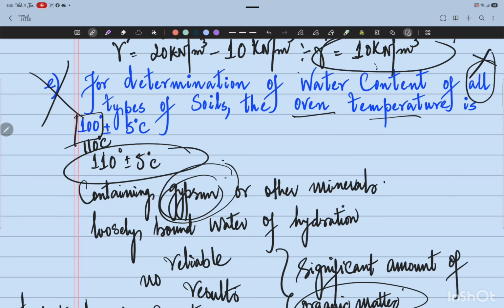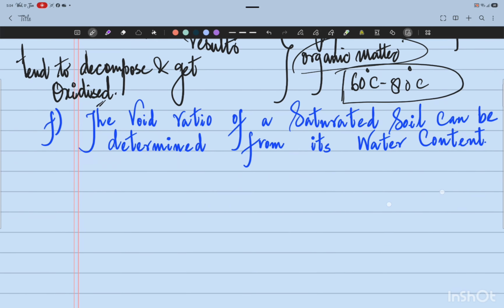Because we just studied about the soils. For most of the soils, this oven drying method happens for 24 hours in the oven at the temperature of 110 degrees centigrade plus minus 5 degrees centigrade. That is absolutely true, but not for the soils which contain gypsum and not for the soils which have a high amount of organic matter in them. All right, I hope you understood it well. So the statement is absolutely false. All right, moving on to the next one.